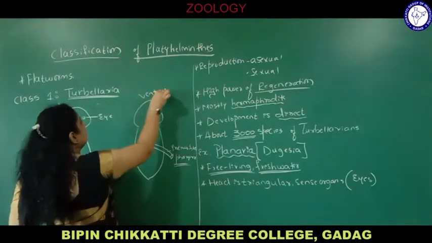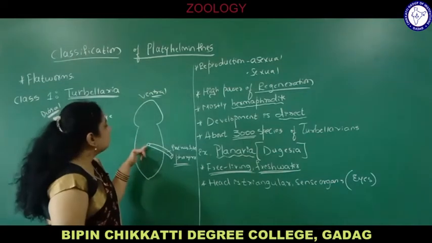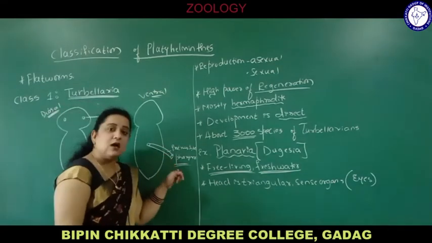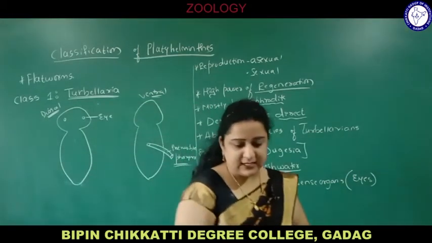On the ventral side, the eyes are not visible here. This is the ventral side. There is an opening called the mouth, from which the protrusible pharynx comes outside. So this is the diagram of the ventral view of planaria.